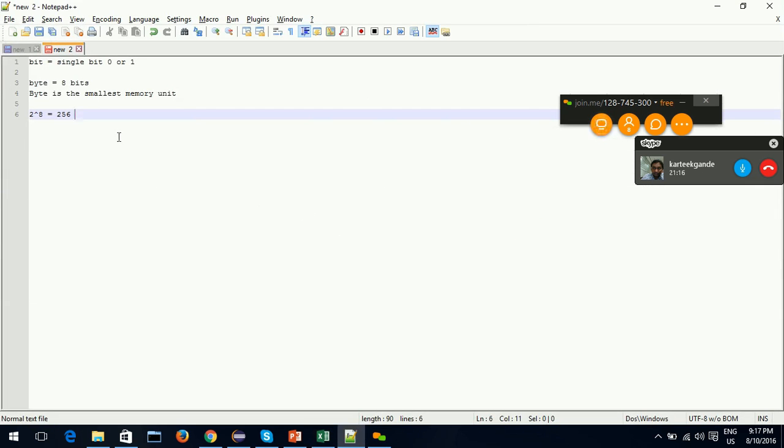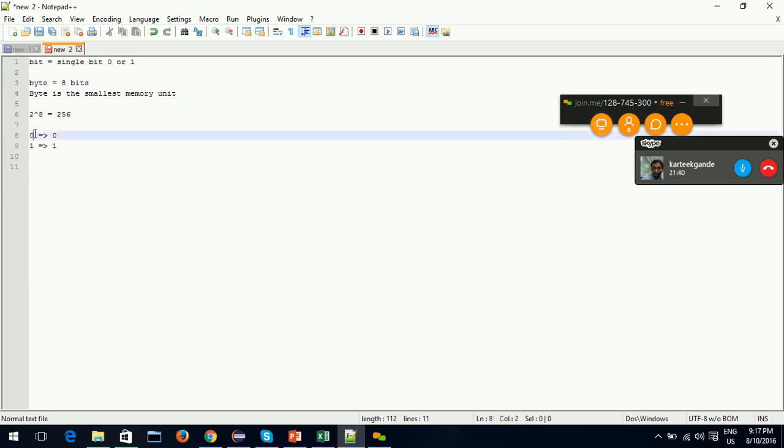Okay, so byte is considered as the smallest memory unit. Even if I want to represent 0, how can it be represented using a single bit? Like this. And 1, how can this be represented using a single bit? Like this.